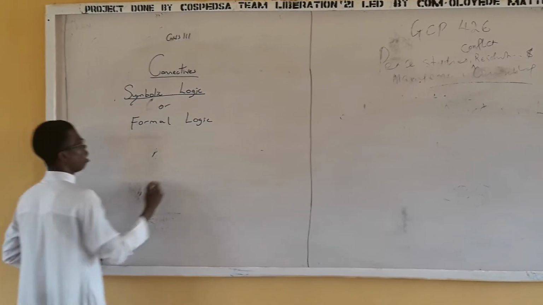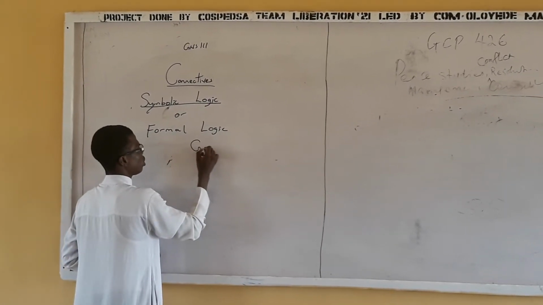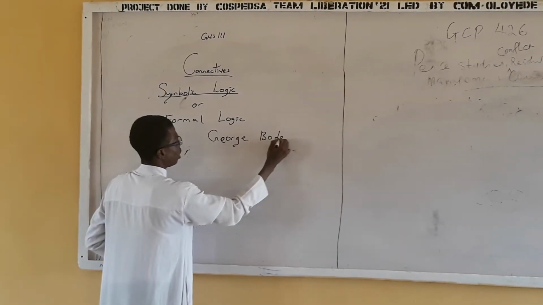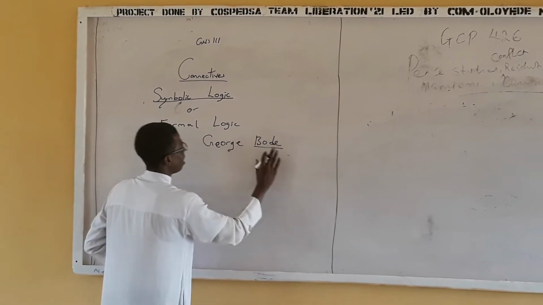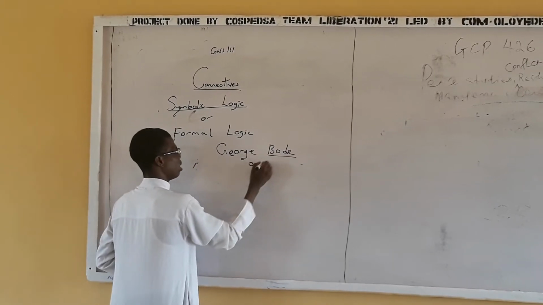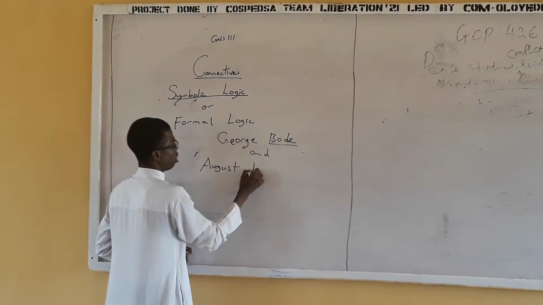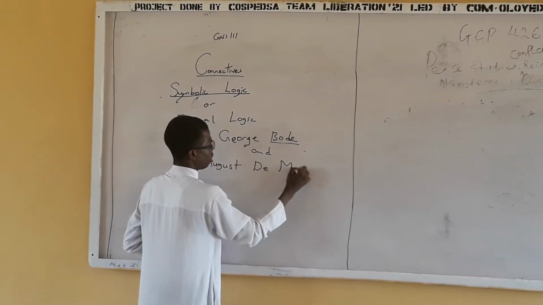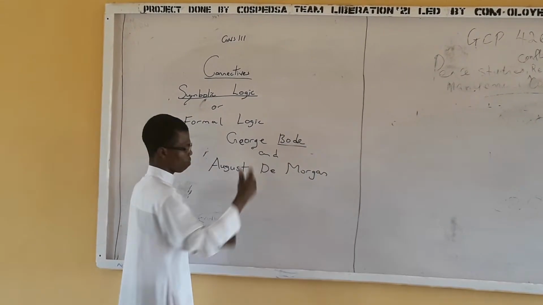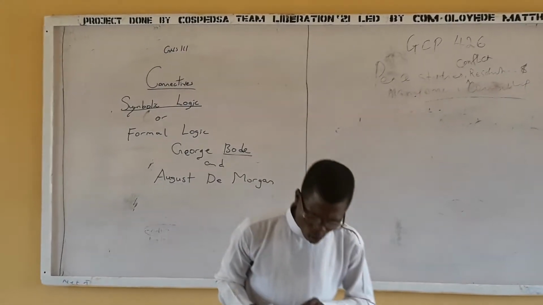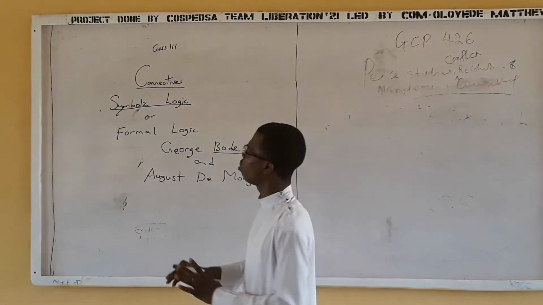Now these two people, George Boole and Augustus de Morgan, both of them opened a new field known as symbolic logic or formal logic.